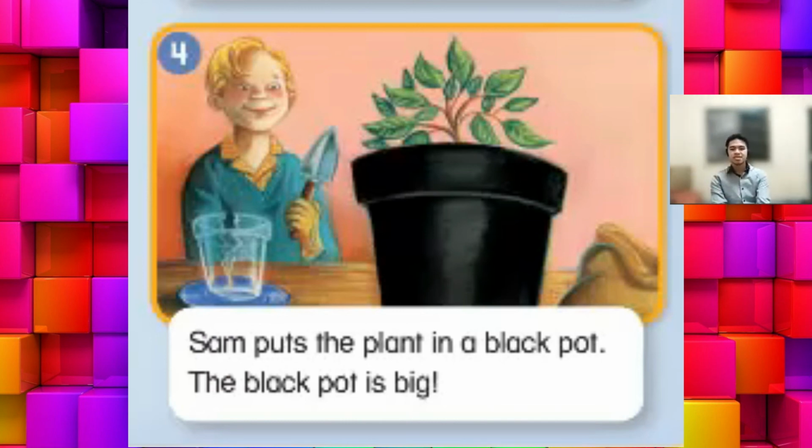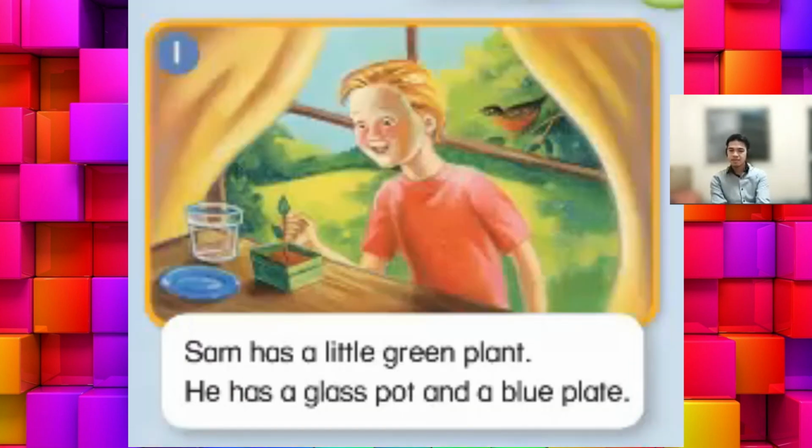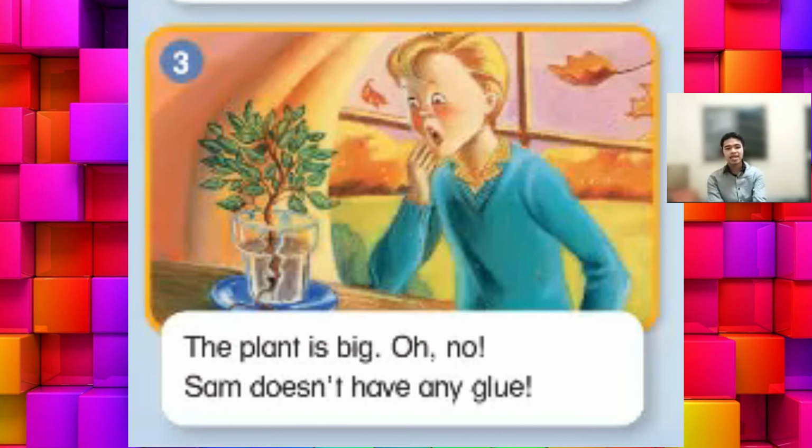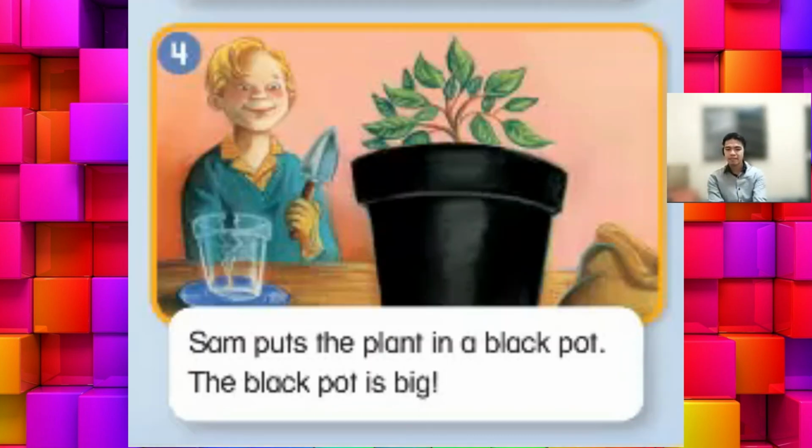Alright, let's read it again. Sam has a little green plant. He has a glass pot and a blue plate. He puts the plant in a glass pot. He puts the pot on the blue plate. The plant is big. Oh no! Sam doesn't have any glue. Sam puts the plant in a black pot. The black pot is big.